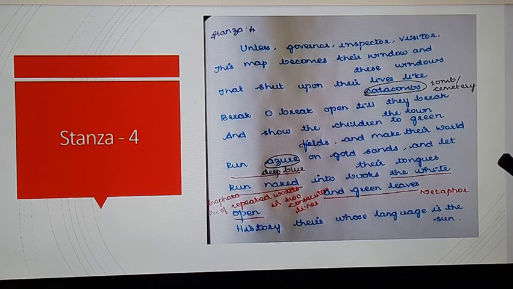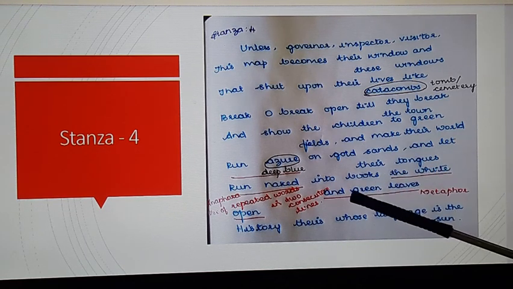There they should be made to run near the seashores, and let their tongues run naked into books and the white and green leaves. Here the children should learn from books as well as from nature. That's why it has been said the white and green leaves.